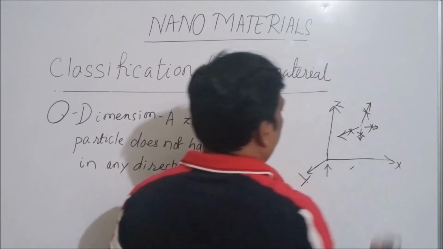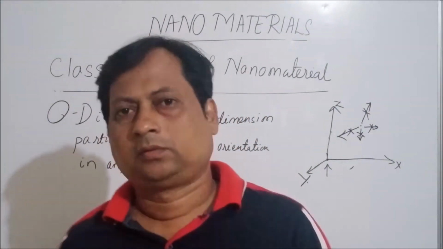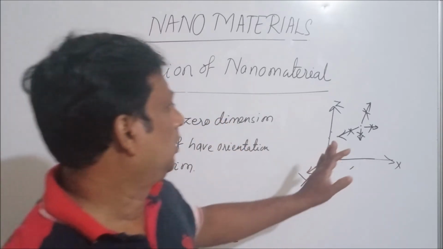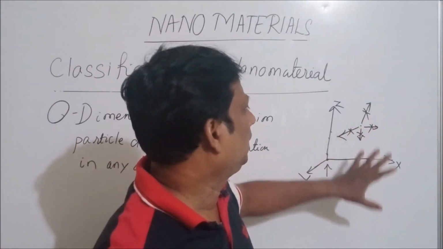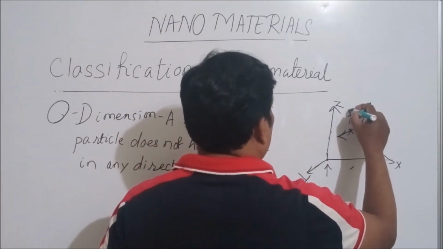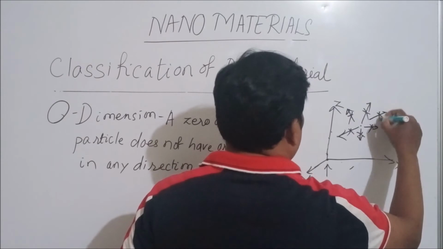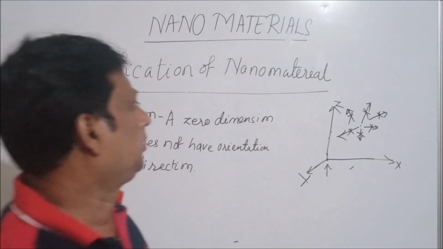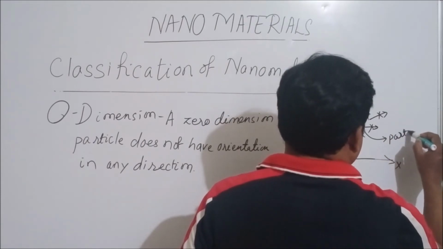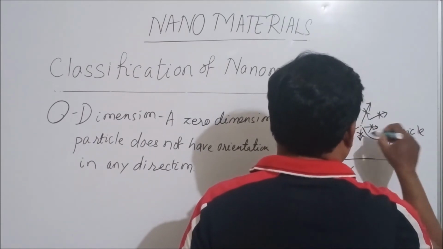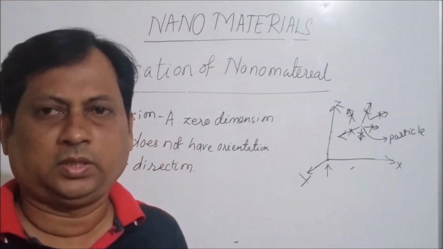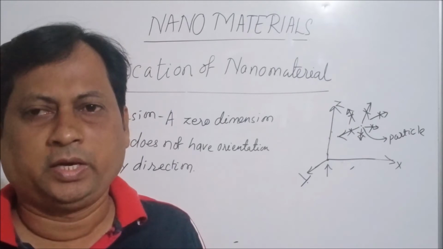So the zero dimensional particle does not have any orientation in any direction. In all the directions it is not orienting. So the particle is here.